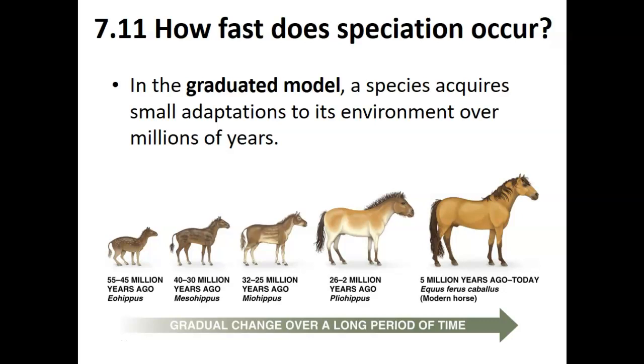In the gradual model, a species acquires small adaptations to its environment over millions of years. As shown in this figure, the ancestor of this animal started about 45 to 55 million years ago. By 5 million years ago, or even today, the horse evolved into its current form. Over such a long period of time, the ancestor of the horse slowly changed its form, height, and shape into the current form. This is a gradual process of evolution.